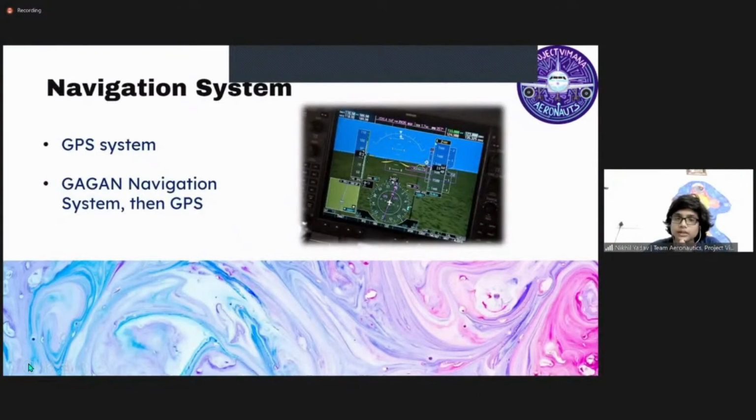This LSA will use the GPS system as the navigation system. We are choosing GPS as our navigation system because our LSA will be an international product, and GPS is available internationally. At first, we will use the GAGAN navigational system, and afterwards, when our aircraft is in demand, we will also make the GPS variant.